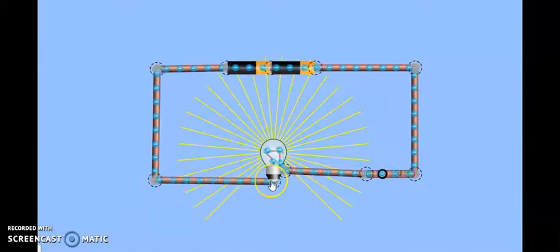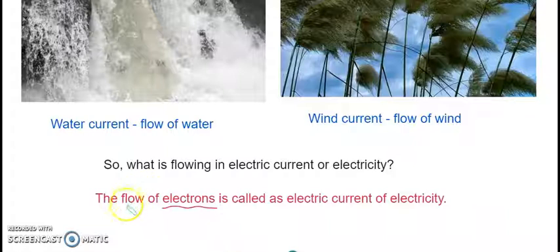So this is called electricity, or in normal terms electric current: the flow of electrons per unit time. How many electrons are passing through this circuit per unit time is electric current, or electricity. Does that experiment give you a clear picture when I said flow of electrons is nothing but electric current?